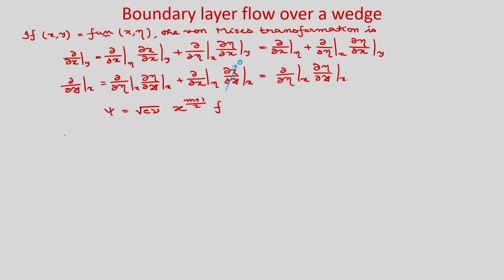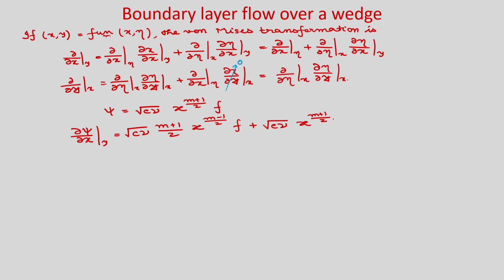From here you can write del psi by del x as root c nu into (m plus 1) by 2 into x to the power (m plus 1) by 2 minus 1, so it will become (m minus 1) by 2 f, plus root c nu x to the power (m plus 1) by 2 and it will be del f by del eta into del eta by del x.